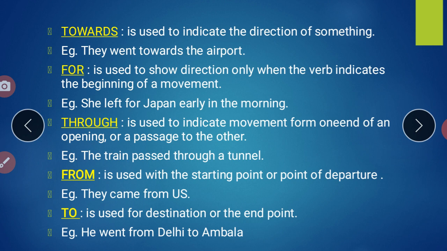From. From is used with the starting point or point of a departure. या तो शुरू में होता है या तो शुरू से लेके end तक दिखाने के लिए. They came from US. So from where the person has arrived, from where you got that data. So for that reason we are using from.